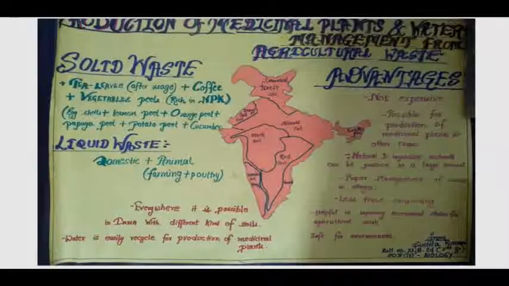Now basically my topic is production of medicinal plants and water management from agricultural waste. For the solid waste that I prepared, based on the idea of improving soil fertility, I used tea leaves and coffee, because they have some protein content, nitrogen, phosphorus, and other rare minerals. And the vegetable peels, especially lemon peel, orange peel, papaya peel, potato peel, and cucumber peel. And a few pieces of eggshell, which have some calcium.